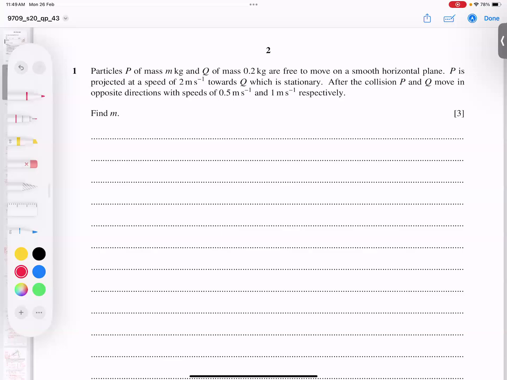Bismillah ar-Rahman ar-Rahim. This is a June 2020 43 variant. Question number one. Topic is linear momentum. So let's start the question.